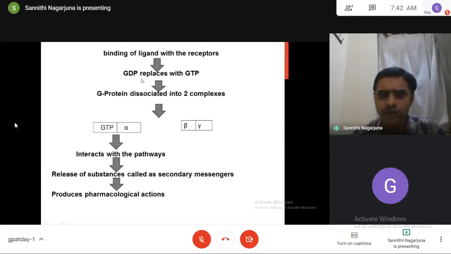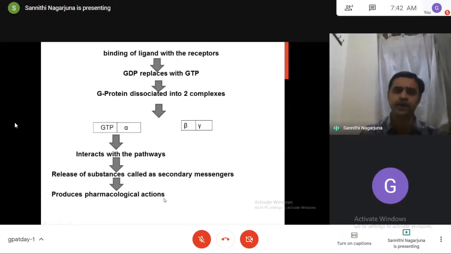Then finally, if you want to know further about the G protein coupled receptors, we have to know what pathways we have, what secondary messengers we have, and what their pharmacological actions are.